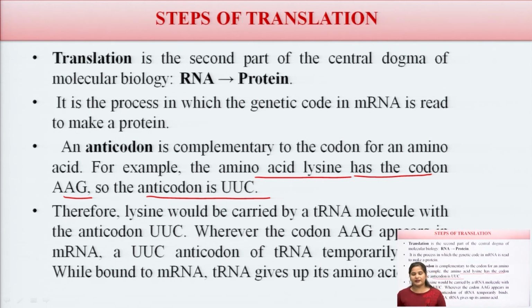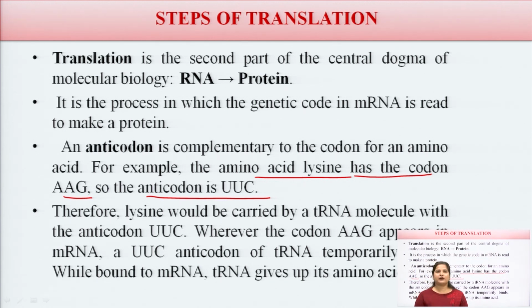Therefore lysine is carried by the tRNA molecule with the anticodon UUC. Whenever the codon AAG appears in the mRNA, the UUC anticodon of the tRNA temporarily binds.